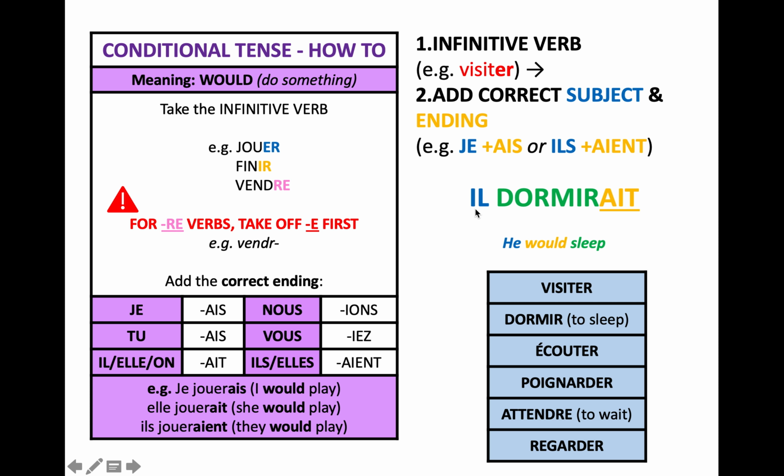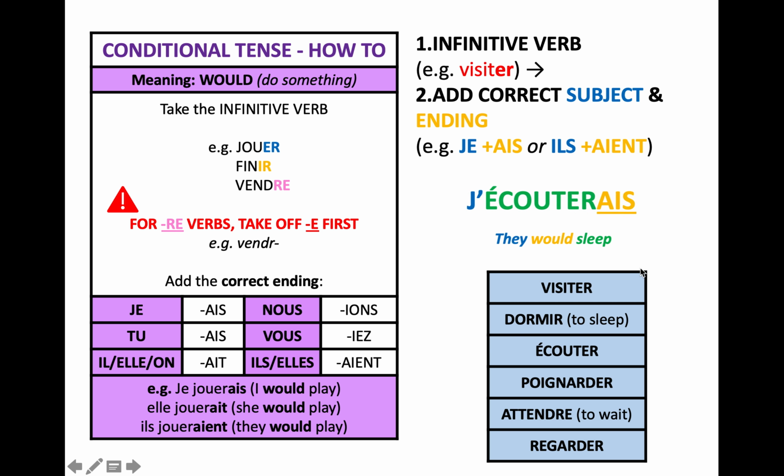We've changed to il, so therefore it must be AIT. The infinitive's still the same. Nous dormirions, we would sleep. And ils dormiraient, they would sleep. Again, we've got dormir in the middle, we've added ils and ent either side.